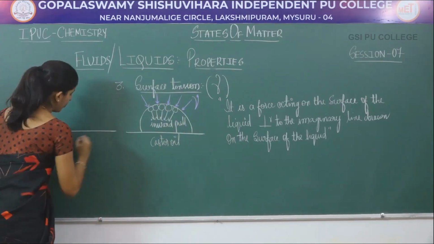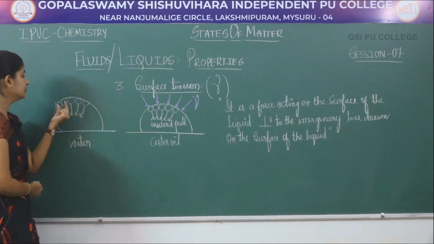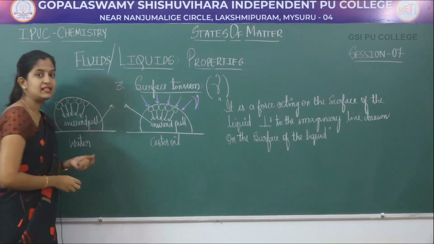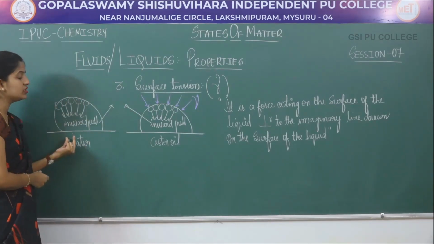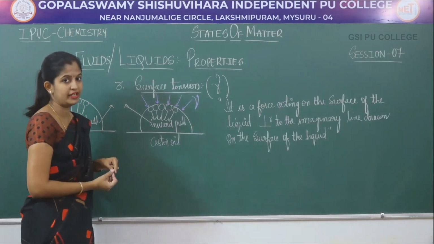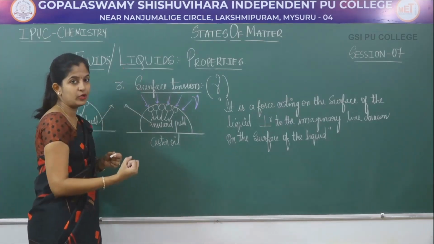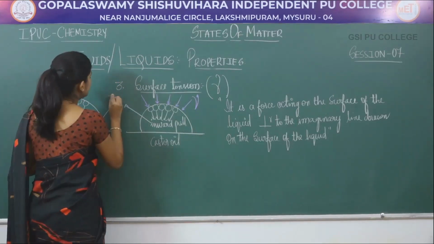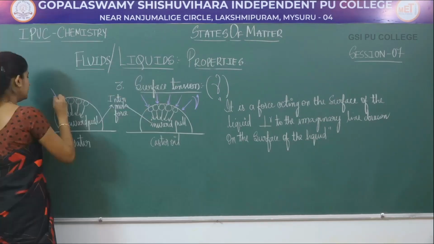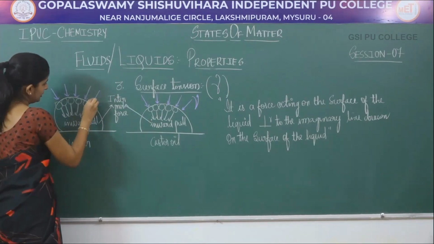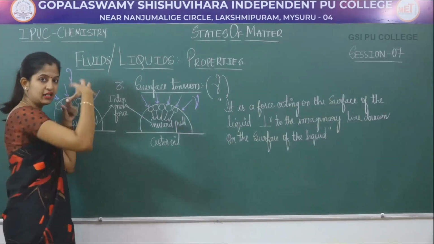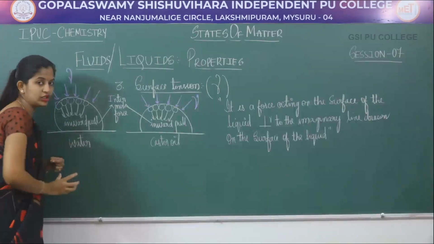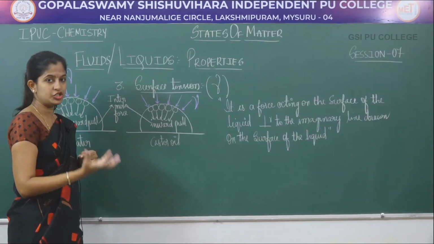In the same way, if I take a water droplet, there is an inward pull too, that is, the water molecules on the surface also have an inward pull, and this inward pull of the surface molecules is due to the intermolecular force of attraction. Other molecules are pulling those surface molecules inside, due to the intermolecular force of attraction. Here also you have a surface tension, a force acting on the surface of the liquids. So there is a surface tension, hence water droplets will be spherical in shape.